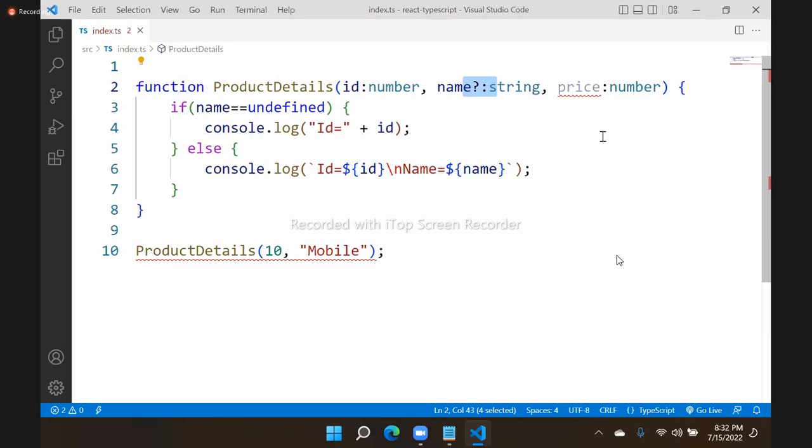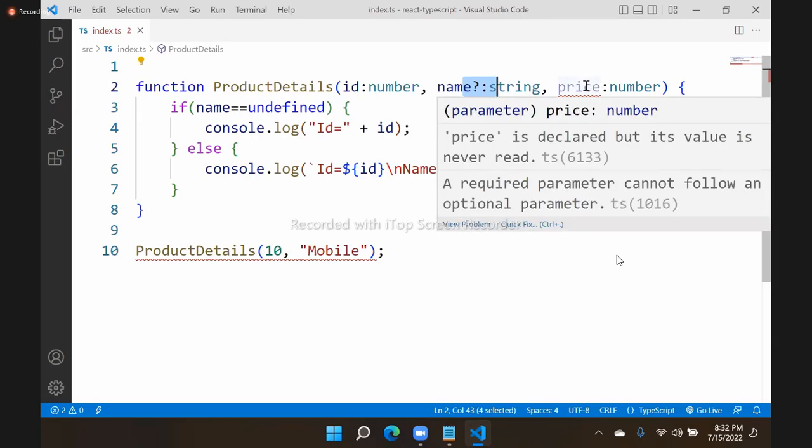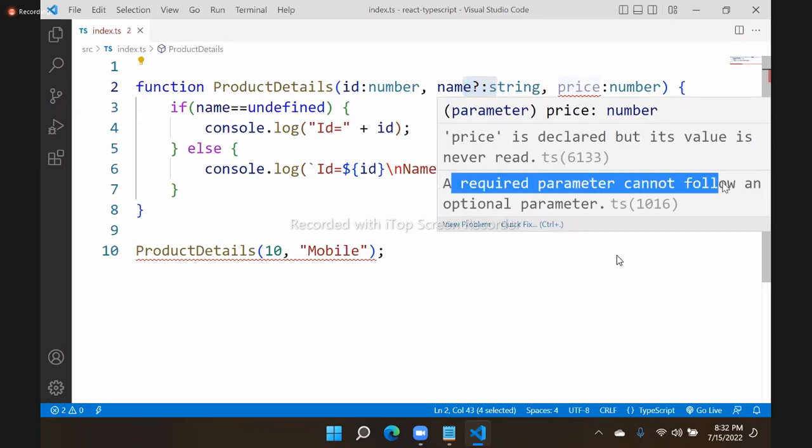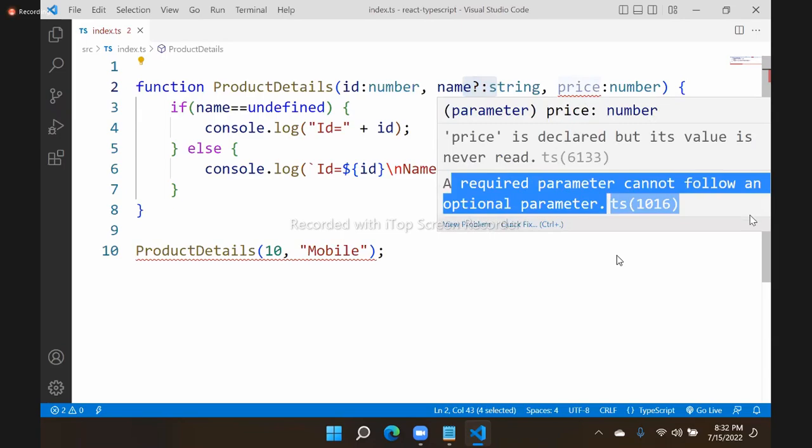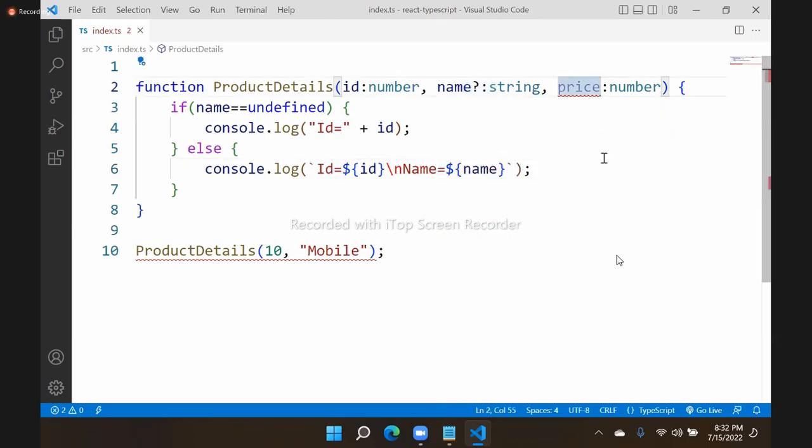So that means price also must be optional, or price must be before name. You see, that is the error here actually. So a required parameter cannot follow an optional parameter. That means you can make it optional or keep it before name.